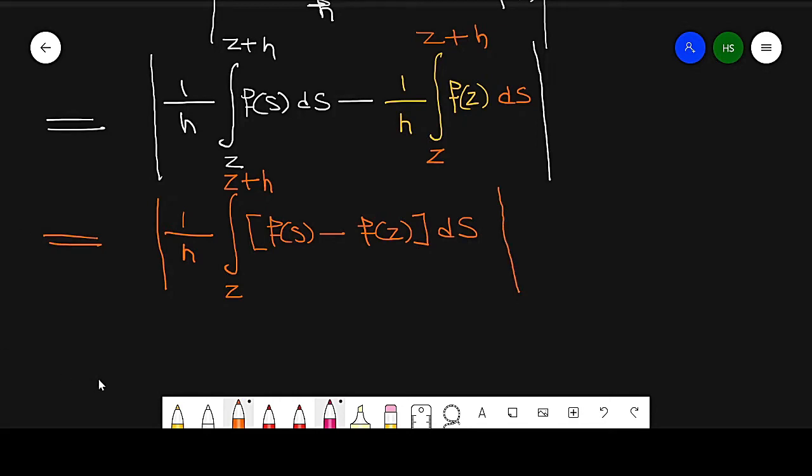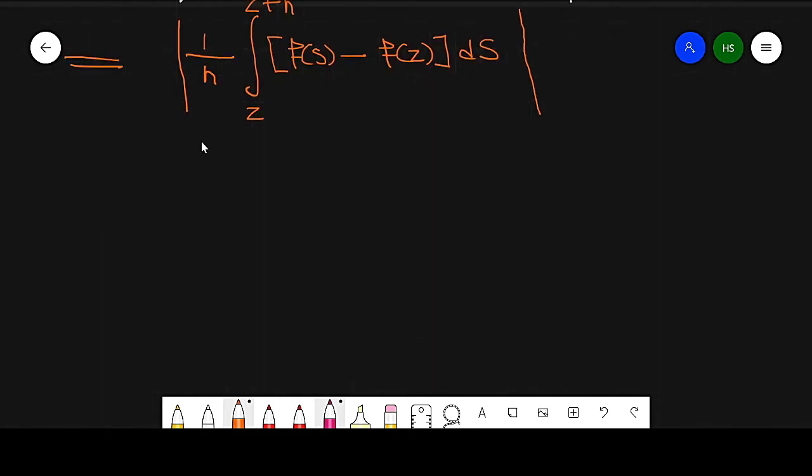Now again by using the next step, this is less than or equal to 1 by the absolute value of h. Since h is positive, it will become h.